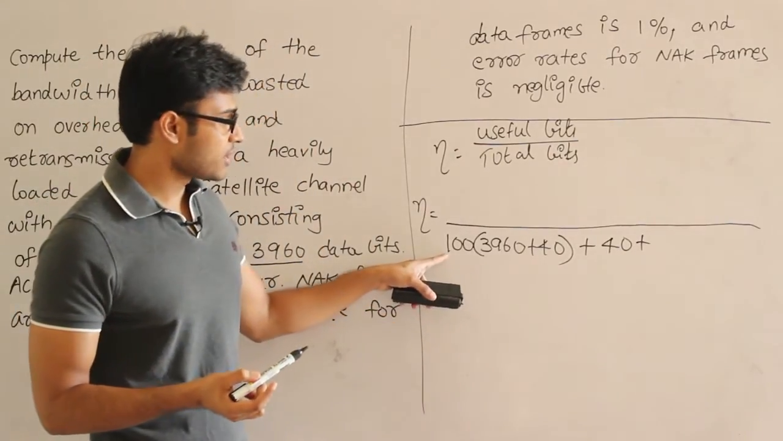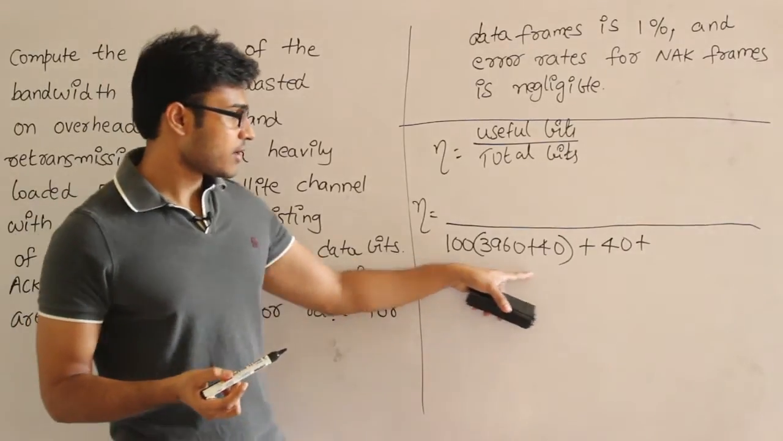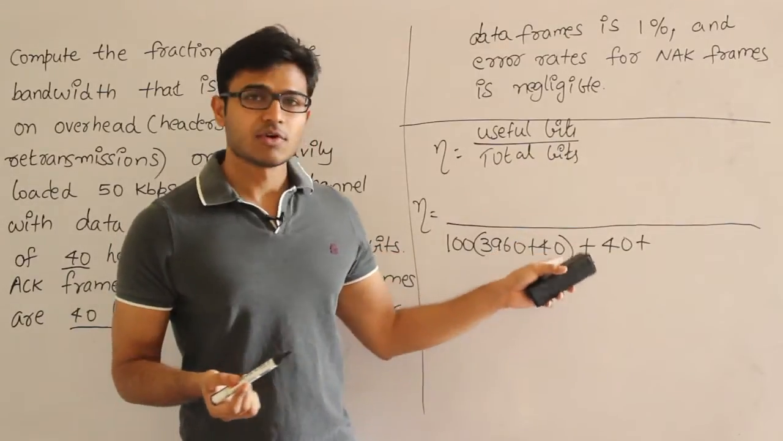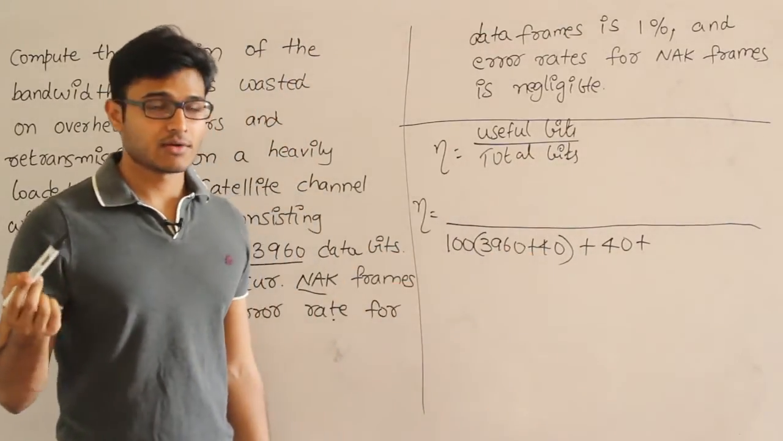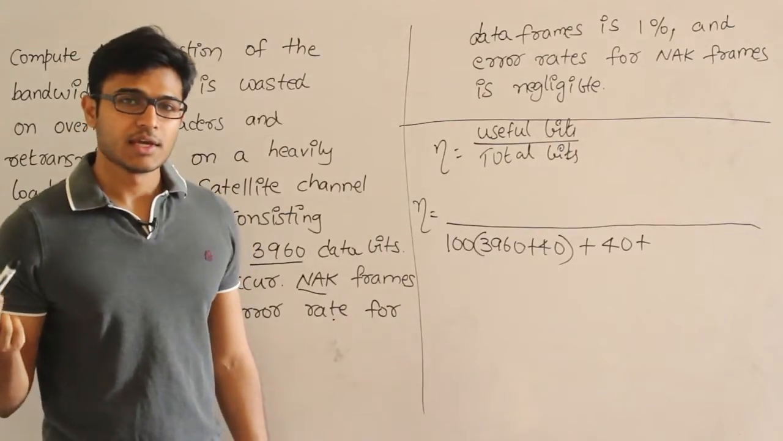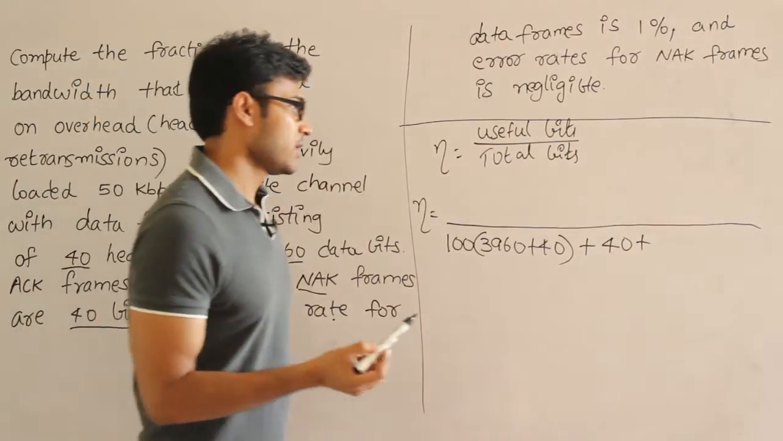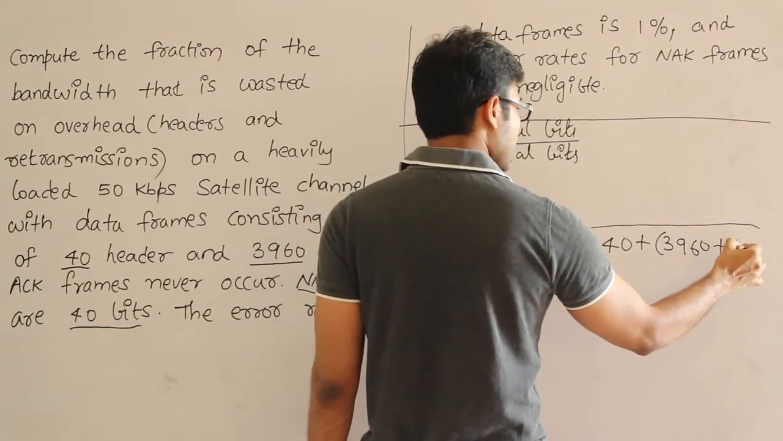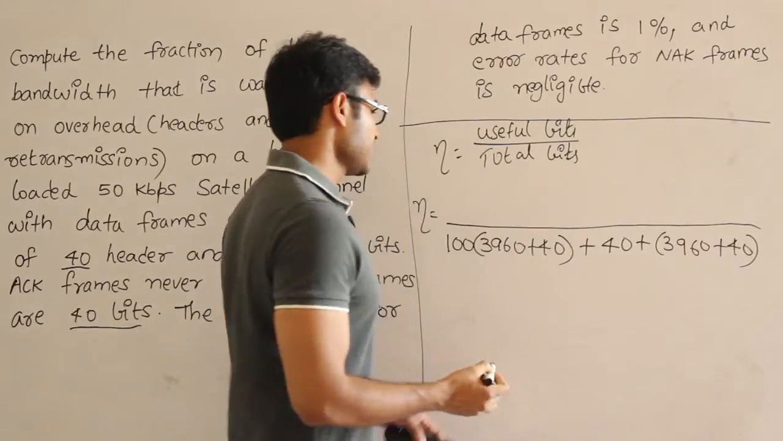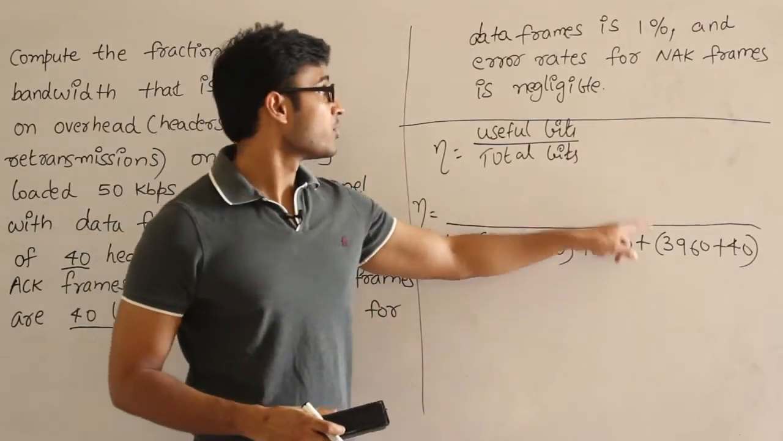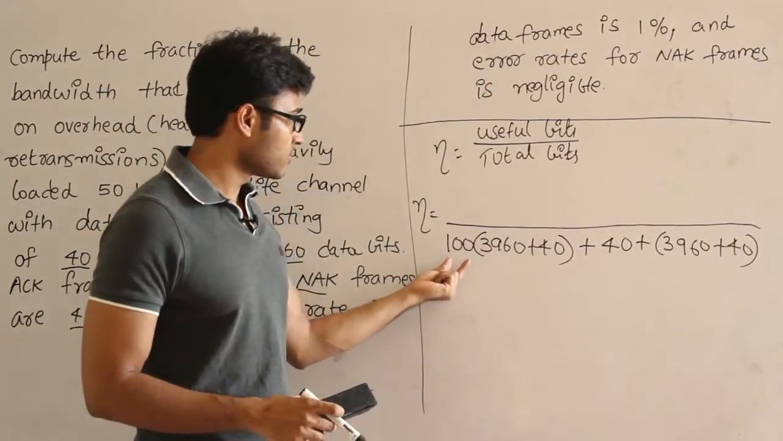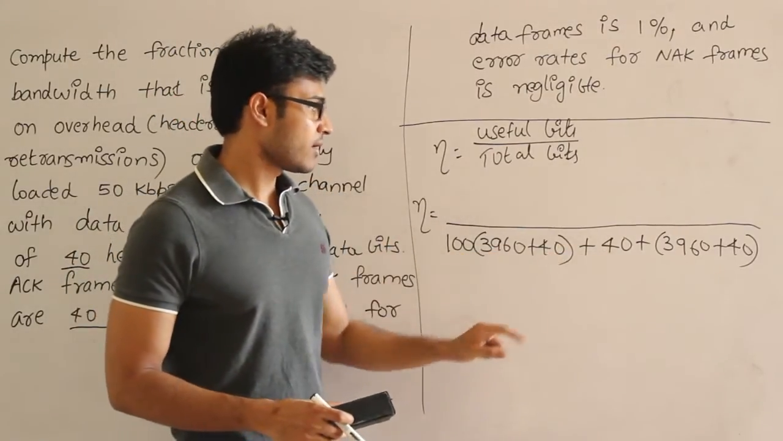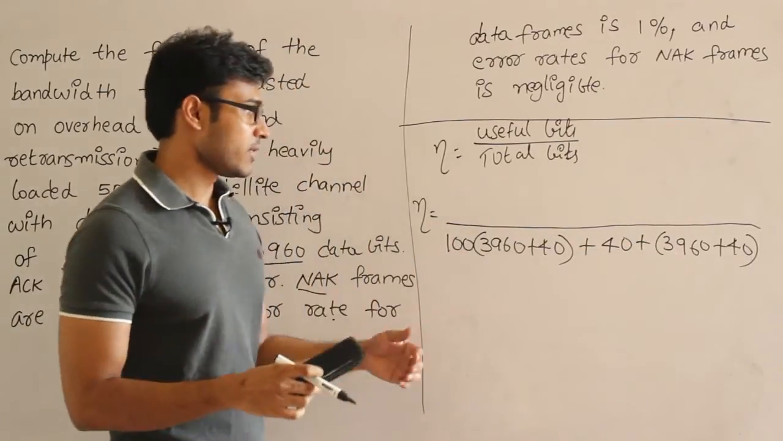So in order to transmit 100 frames, we have to transmit 100 frames and we will get one negative acknowledgement, and therefore we have to transmit one more frame. So we have to send totally 101 frames in order to send 100 frames, right? Therefore I am sending 3960 plus 40. I hope that you understood this point. Why am I sending one more? They are saying that 1% is the error rate, which means if you send 100 frames, one frame is going to be corrupted. For that corrupted frame we get one NAK, and along with that we get one retransmission.